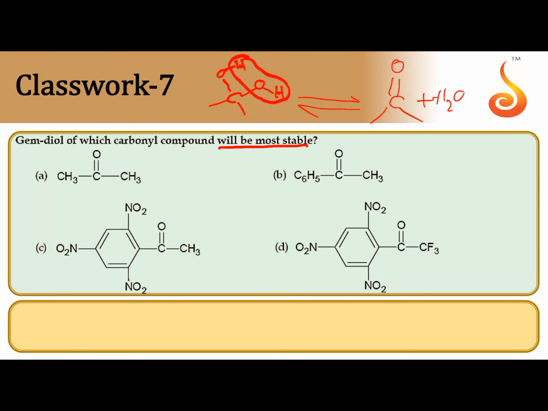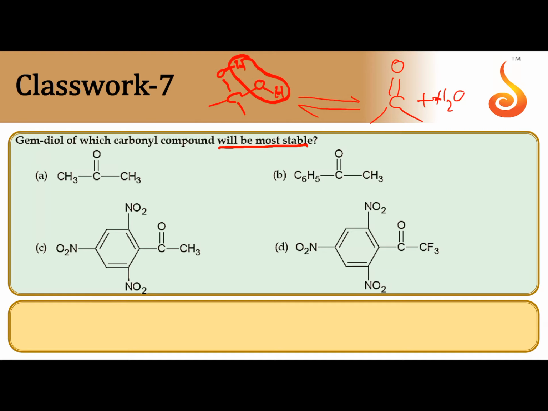This is a reversible reaction. So the carbonyl compound, the carbonyl carbon, undergoes addition of H2O to give gemdiol.